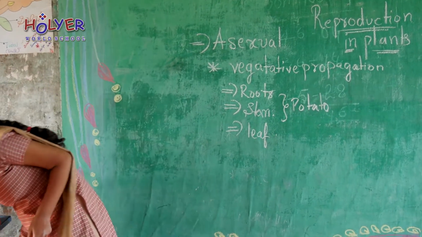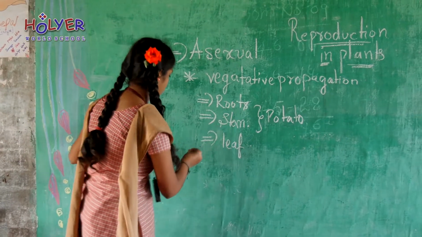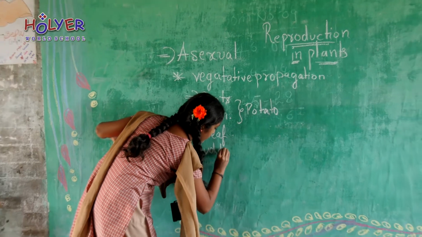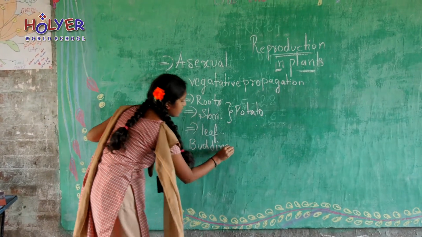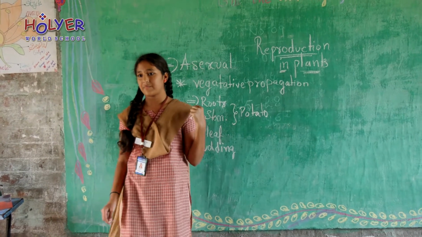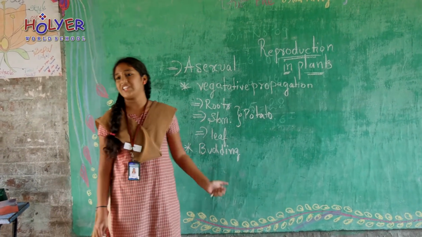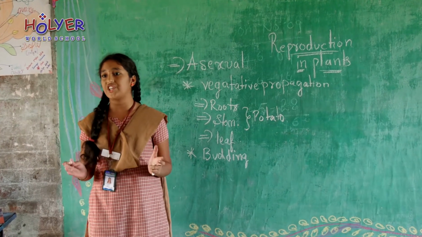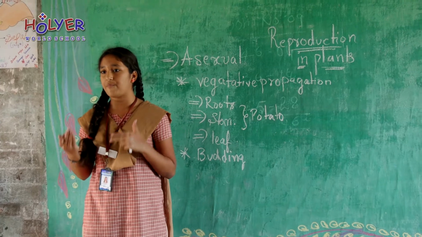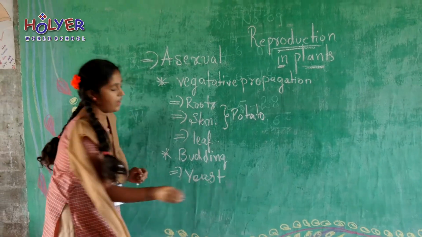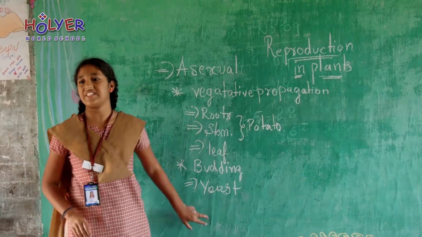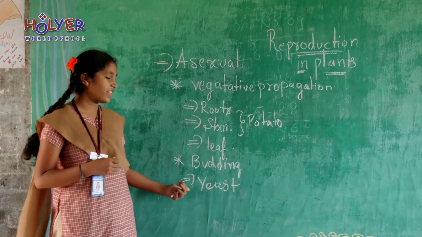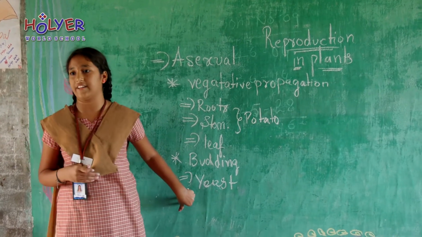Next, budding. Did you eat the jalebi? The jalebi makers make the mixture and leave it for some time. It makes a good jalebi because they mix a type of plant known as yeast. That plant name is yeast. It increases in size, and that process of increasing is known as budding.